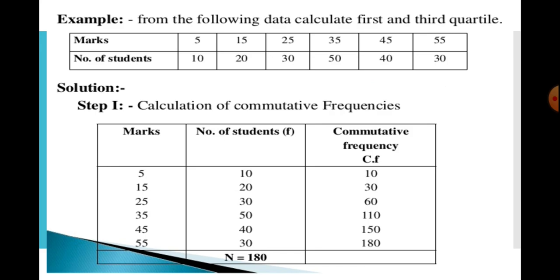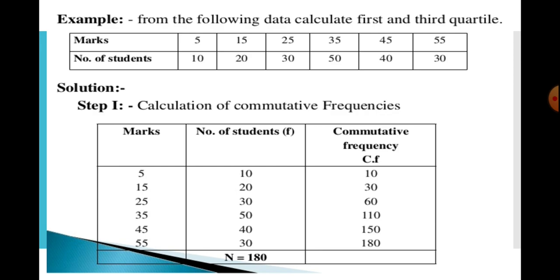This is how to calculate the first and third quartile in case of a discrete series. As is clear, we have a discrete series. First, we will look at the question. The series is already arranged in ascending order. If it is not in ascending order, then first we will arrange it in ascending order. But in this question, it is already in ascending order.